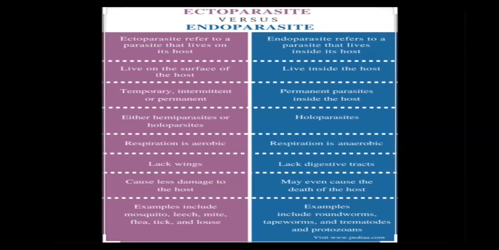What about endoparasites? Endo means inside. So endoparasites are those organisms or parasites that live inside their host. There is always a permanent interaction, that is, they permanently live inside the body of the host. Respiration is anaerobic, like in digestive tracts, and they may even cause the death of the host. So they are more harmful to the host. They include roundworms, tapeworms, trematodes and protozoans.